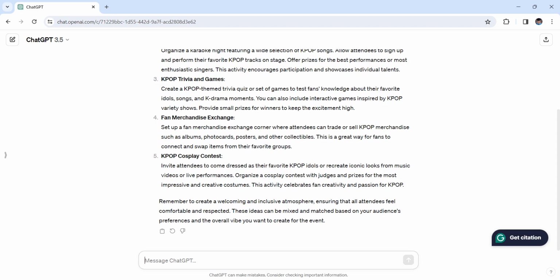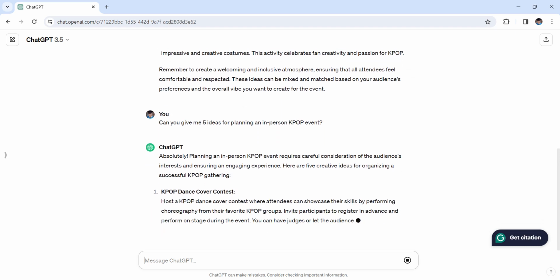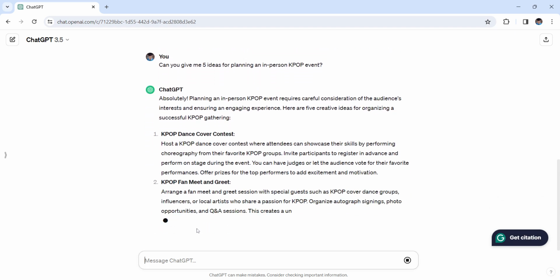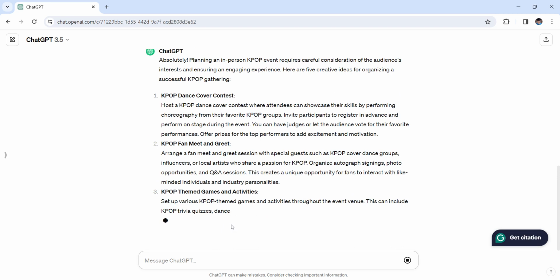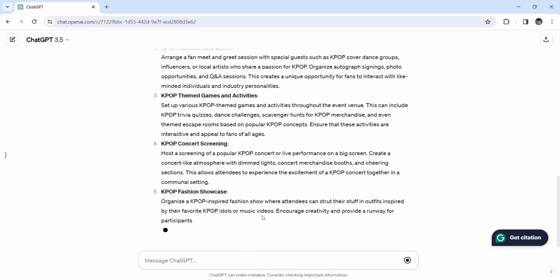Though, you can also be more specific and ask ChatGPT for your creative ideas to broaden them in further detail. For instance, I'll ask ChatGPT for ideas to plan for in-person K-pop events, like this prompt here. So, right here, ChatGPT was able to list more ideas based on what you prompted specifically.